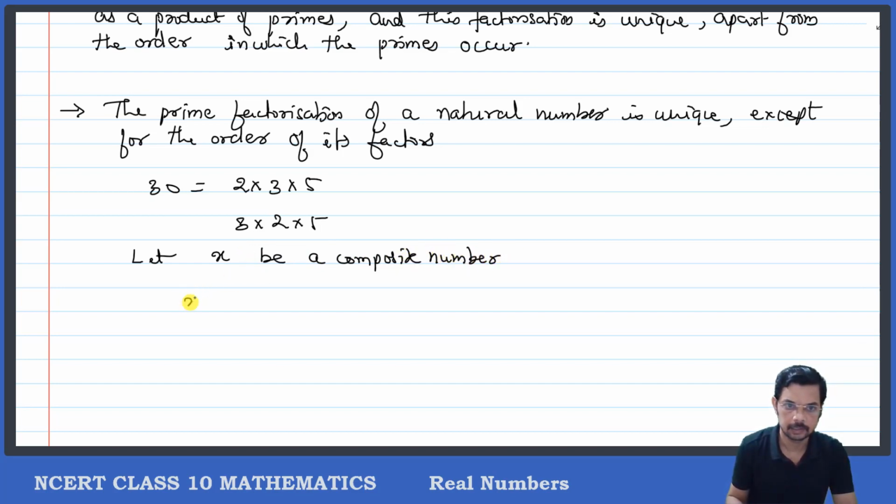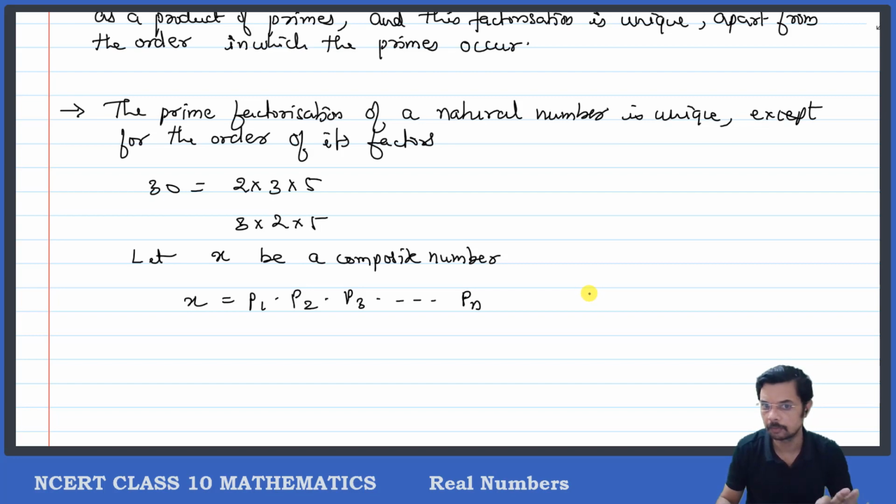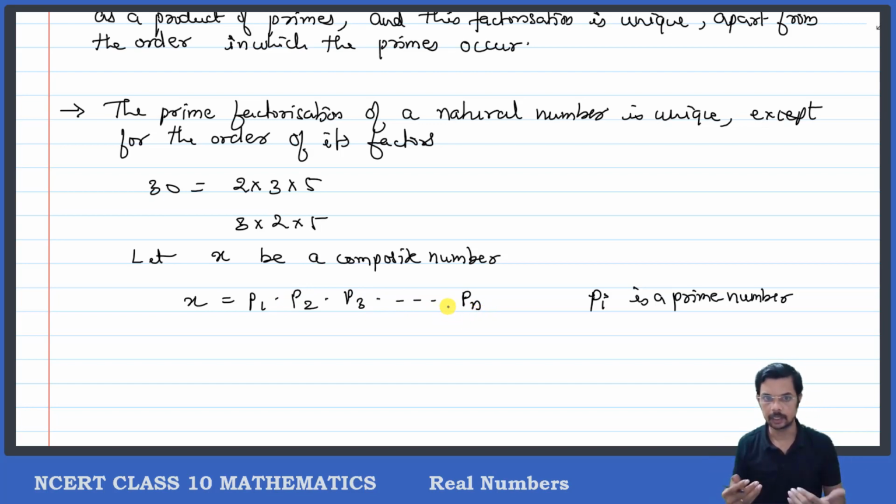Then x can be written as, say, p1 into p2 into p3 into dot dot dot up to pn, where p1, p2, p3 up to pn are all primes, and they are arranged in ascending order for convenience, so that when I write and when you write, the order remains the same.